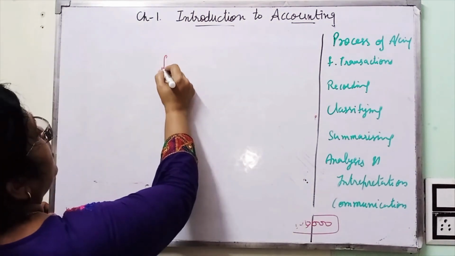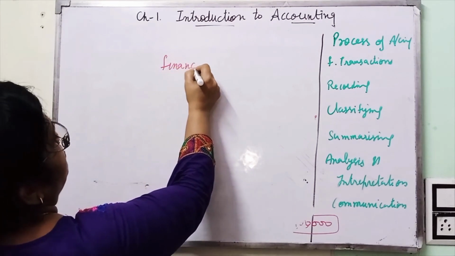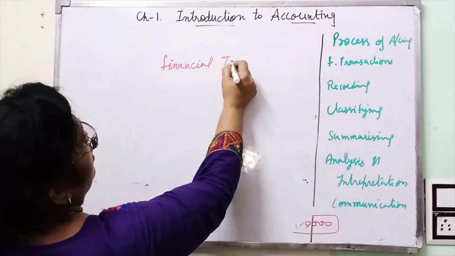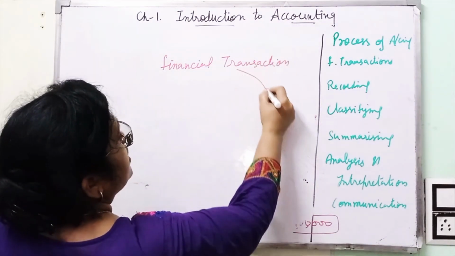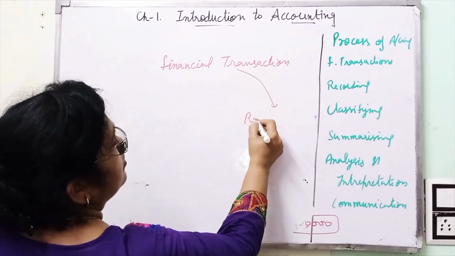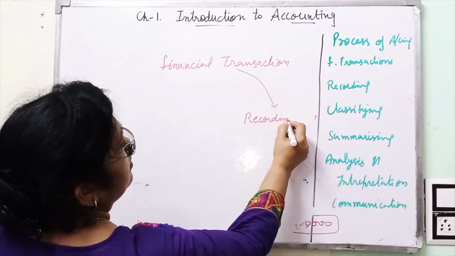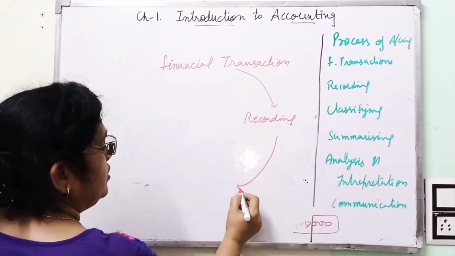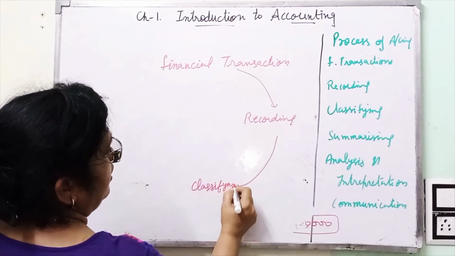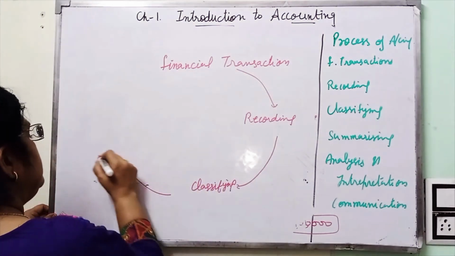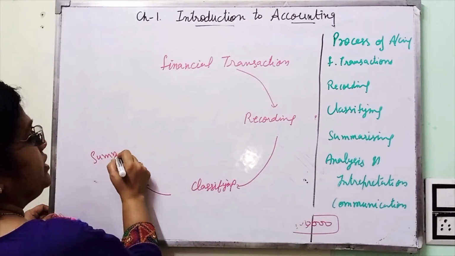In the same way, in case of accounting, the process is there. First of all, we have financial transactions. After this, these transactions are recorded. Recording is there. After recording, these transactions are classified. Classifying the transactions. After this, a summary is prepared, summarizing the transactions.